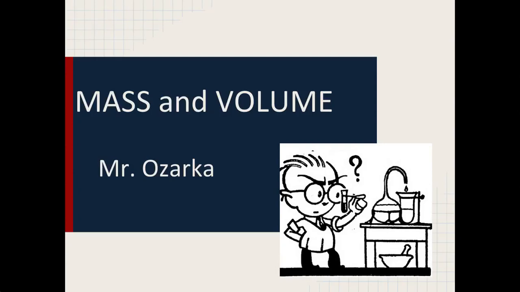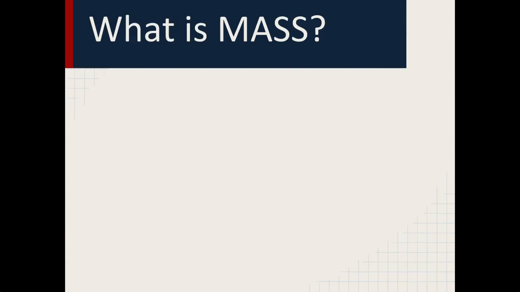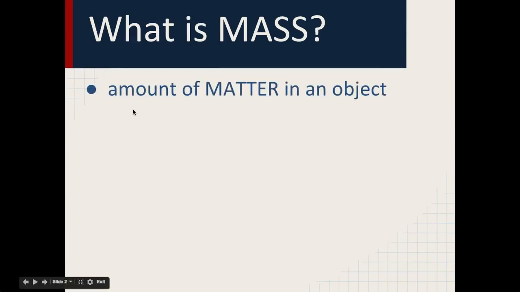All right, so this is going to be a really quick tutorial on mass and volume. The first thing we're going to go over is mass. So what is mass? By definition, it's just the amount of matter that's in an object. Really important, the amount of matter.